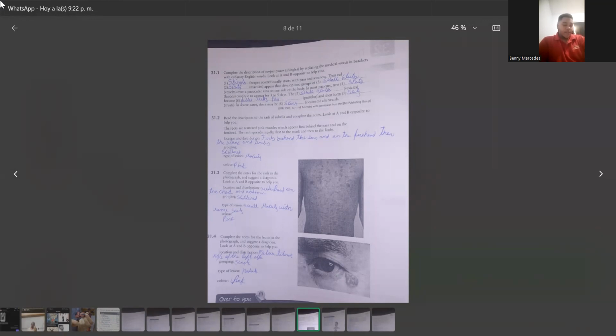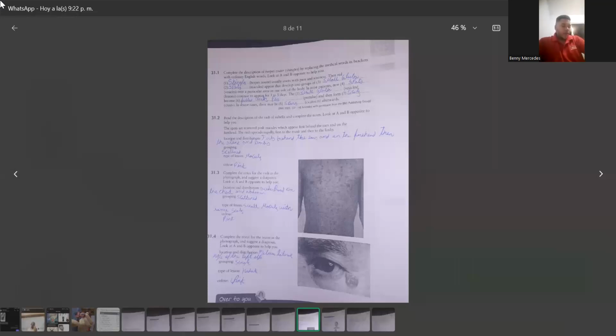In most patients, new spots, lesions, continue to appear for 3 to 5 days. The small blisters, vesicles, become filled with pus, pustules, and then form scales, crusts. In several cases, they leave scars afterwards.